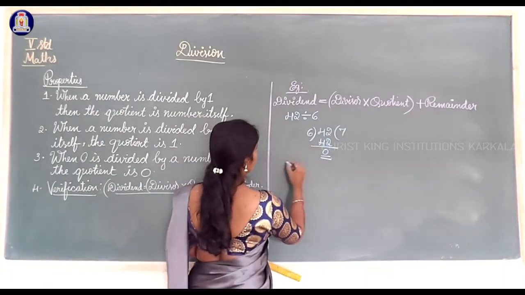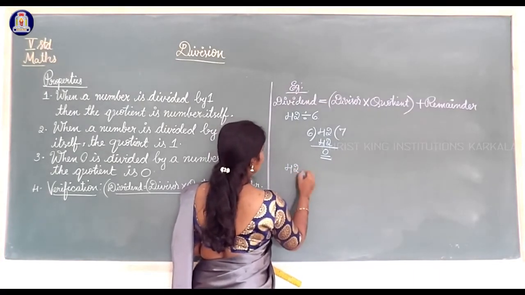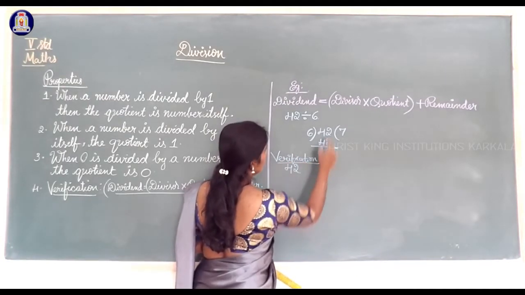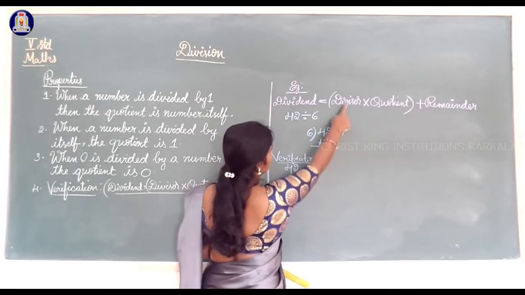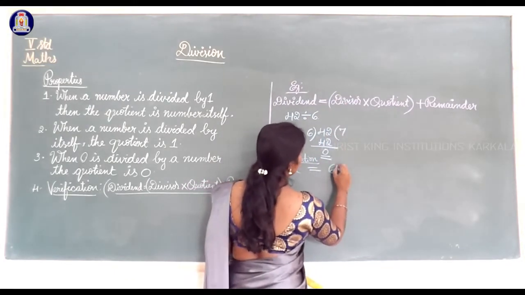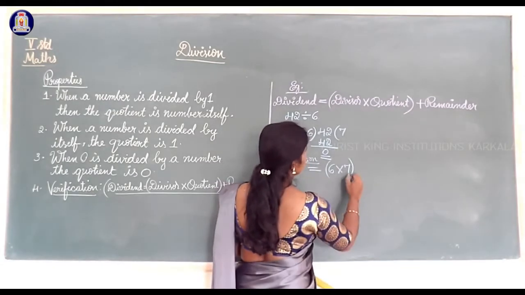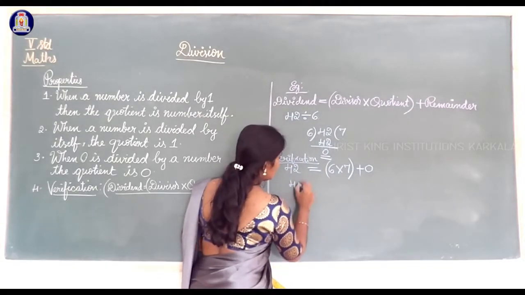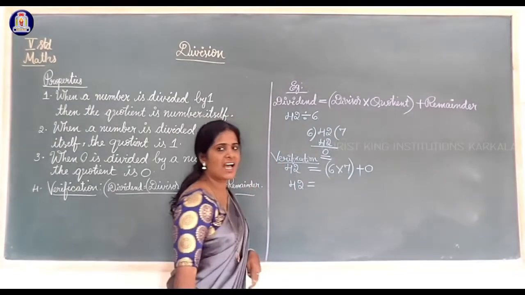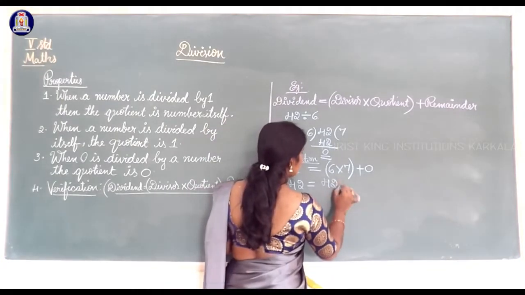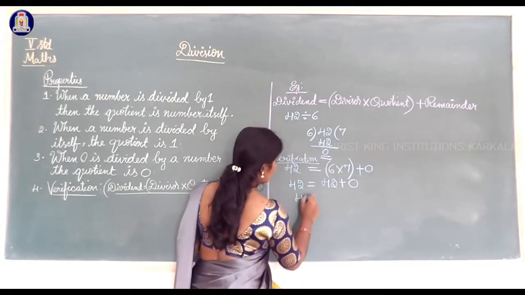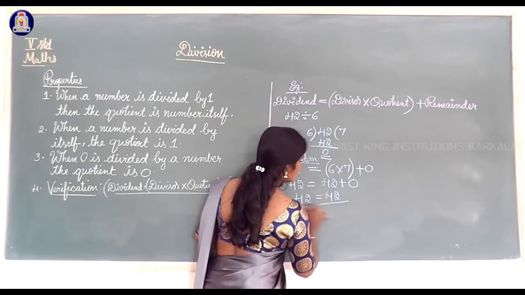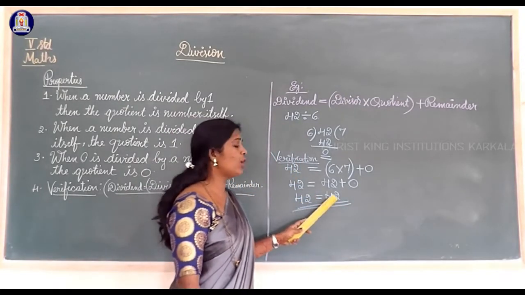We'll check that answer. Dividend is 42. You have to write the formula again. Verification: dividend 42 is equal to divisor 6 into quotient 7 plus remainder. Remainder is 0. Then 6 7s are 42, so I will write 42 plus 0. Then 42 is equal to 42 plus 0, 42. Did you get the same answer? Yes, 42 is equal to 42.